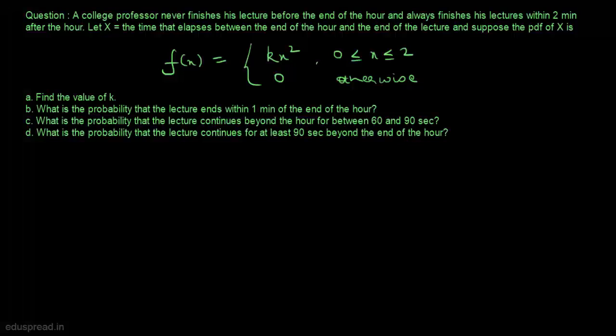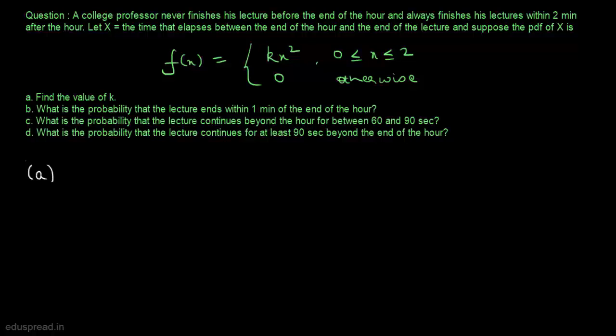In this lecture, I'm going to solve this question. A college professor never finishes his lecture before the end of the hour and always finishes his lectures within 2 minutes after the hour. Let x be the time that elapses between the end of the hour and the end of the lecture, and suppose the PDF of x is this. In part A, we have to find the value of k.